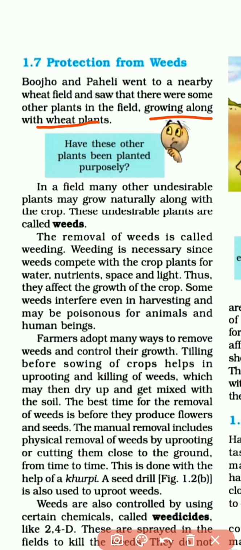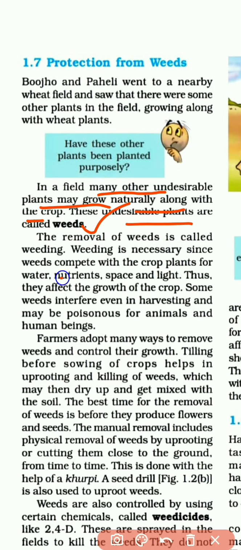So Bojo, as usual, asked a question. Bojo always asks questions. This time the question was, have these other plants been planted purposely? Did the farmer plant them purposely? To answer this question, we can see here that in a field many undesirable plants may grow naturally along with the crop. These undesirable plants are called weeds.